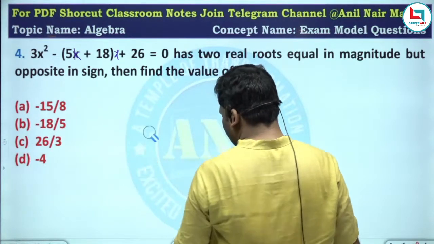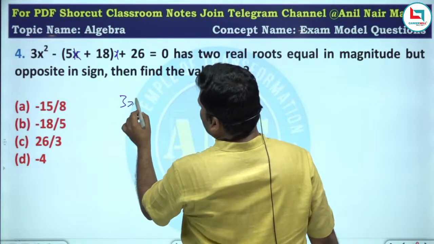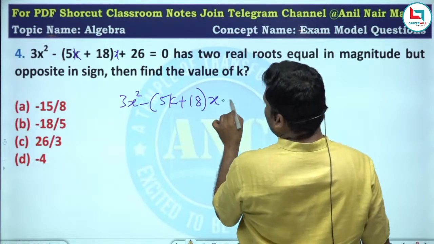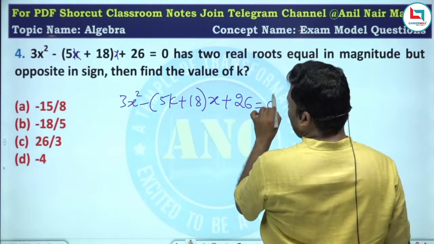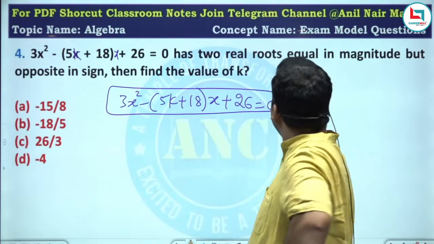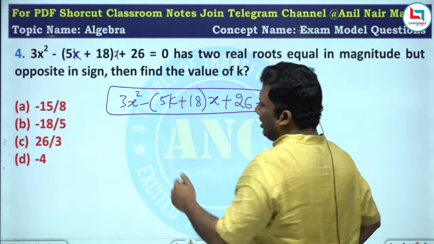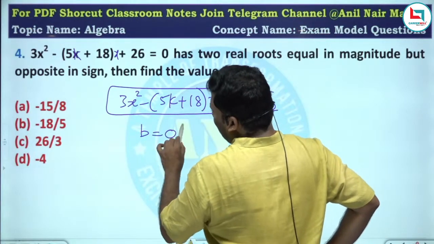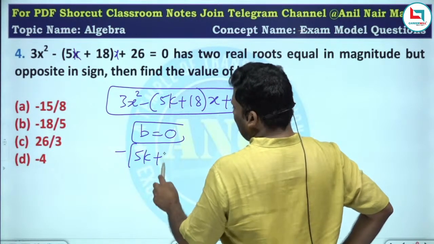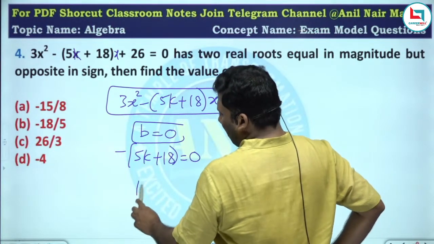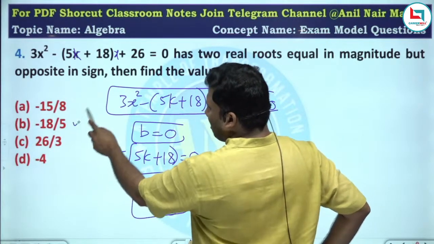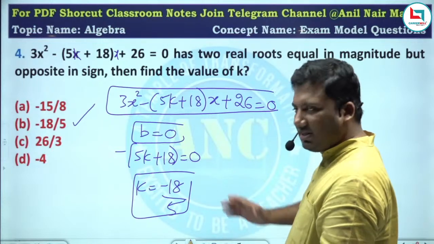Some typo mistake. So this is 3x square minus of 5k plus 18 into x plus 26 equivalent to 0. This is the equation. Two real roots equal and opposite in sign. B equivalent to 0. B is minus of 5k plus 18 equivalent to 0. So k equivalent to minus 18 by 5. Question number B is the answer.